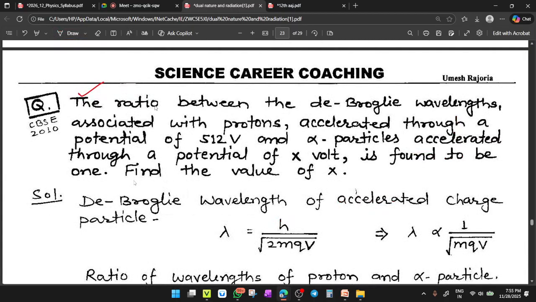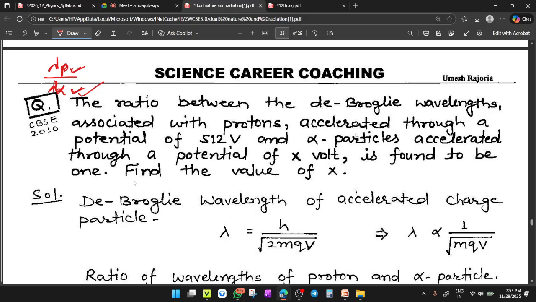Done. Next question: the ratio between the de Broglie wavelengths associated with a proton accelerated through a potential of 512 volt and an alpha particle. You have to find the wavelength ratio, first for the proton and then for the alpha particle. Remember, the formula for the electron cannot be applied here because for the proton and alpha particle the charges are different, so another formula will be applied there.